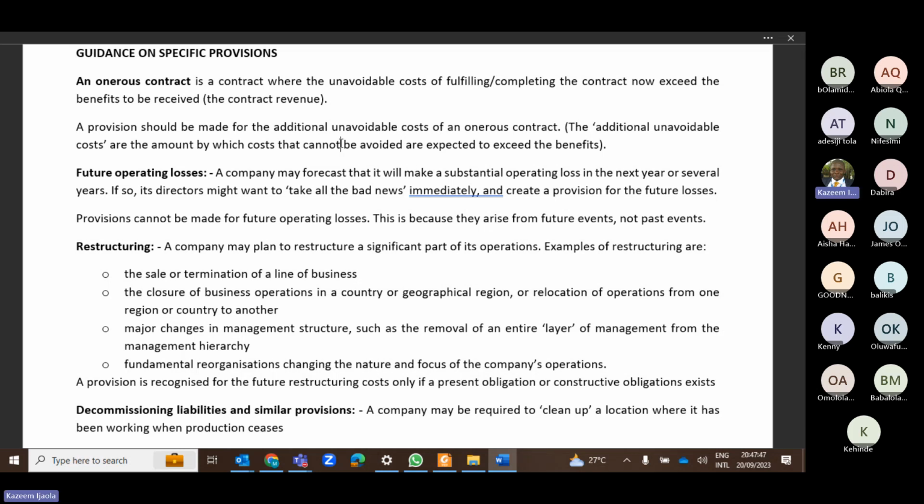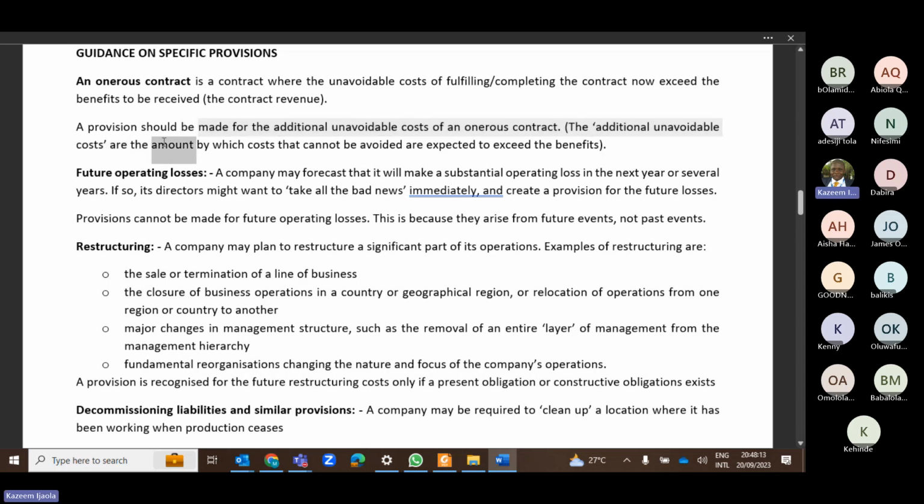So that is what we refer to as an onerous contract, whereby the cost of fulfilling the contract exceeds the benefit to be derived from the contract. The cost of fulfilling the contract exceeds the benefits to be derived. That is what is known as an onerous contract. So based on the principle of IAS 37, you should make provision for an onerous contract immediately.